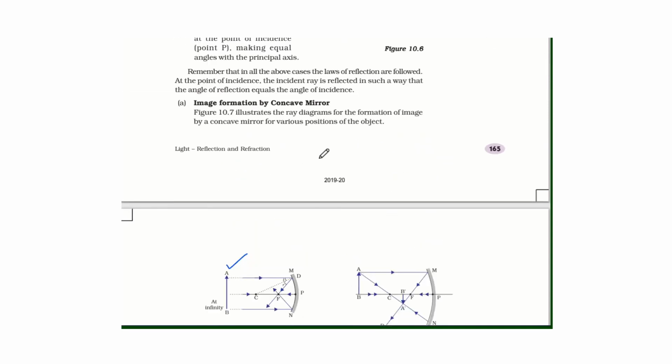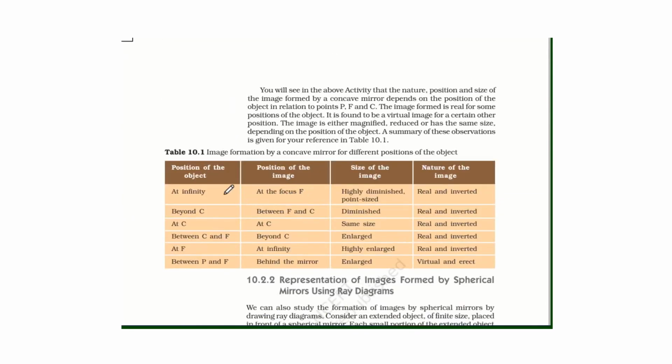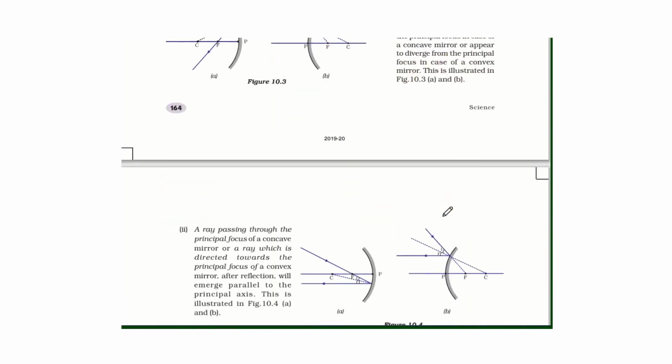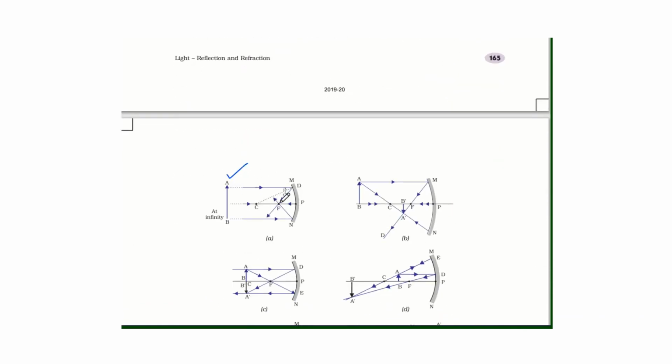So we have this table. When the object is at infinity, the image is formed at the focus and it will be highly diminished, point in size, and it is real and inverted. We know that when the rays actually meet at a point, all the rays are passing through this point, so the image will be real, and a real image is always inverted. So it will form a real and inverted image.